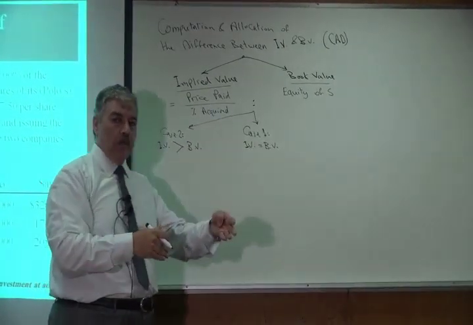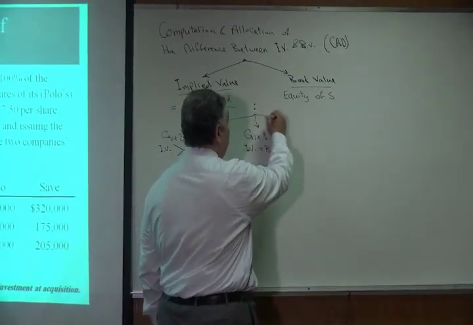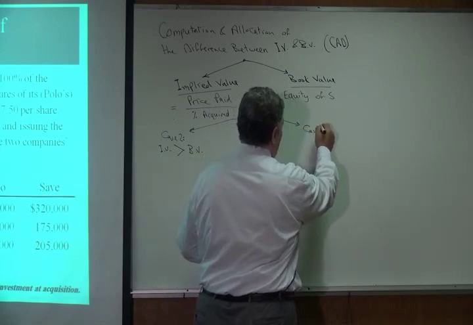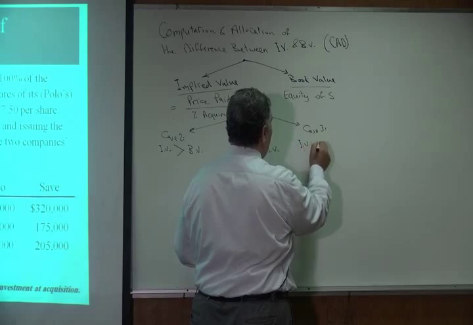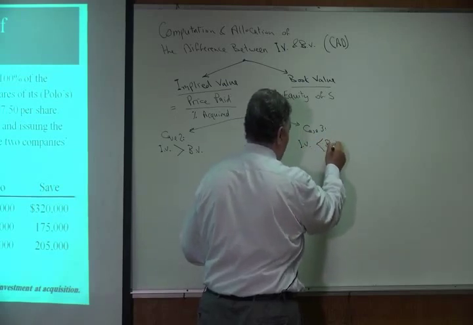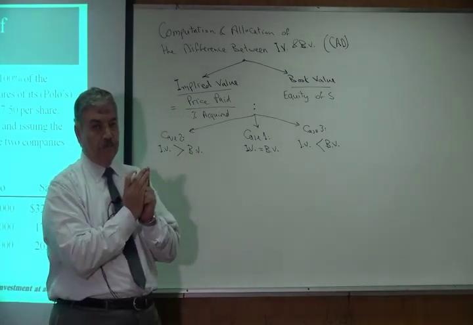So we paid more than what we have in the book value. Or case 3, we might have the implied value lower than the book value. So I have 3 cases for the stock acquisition.